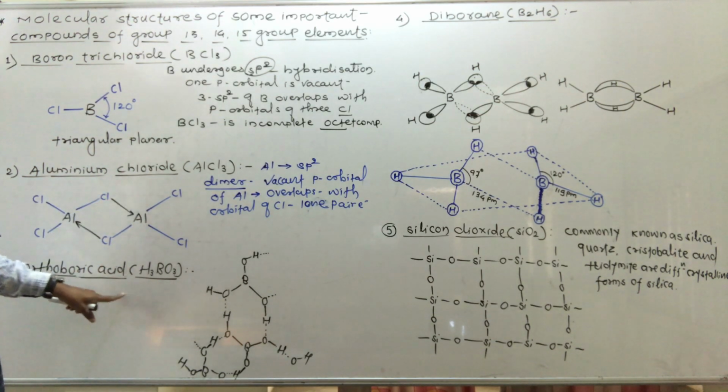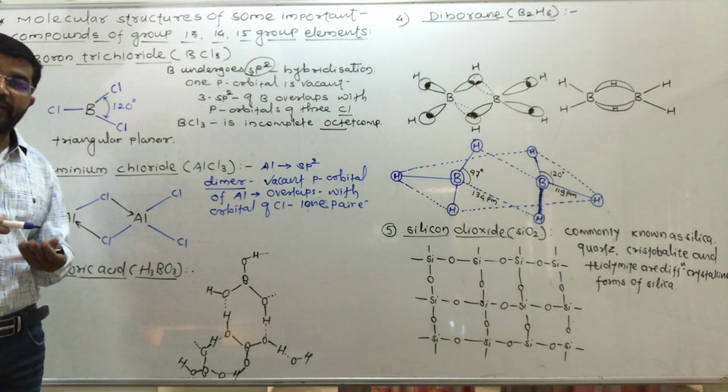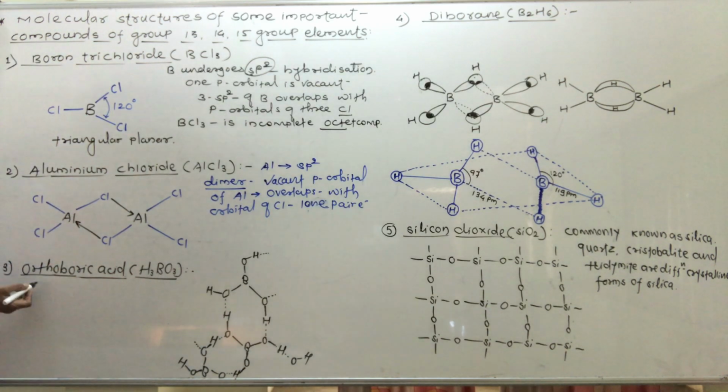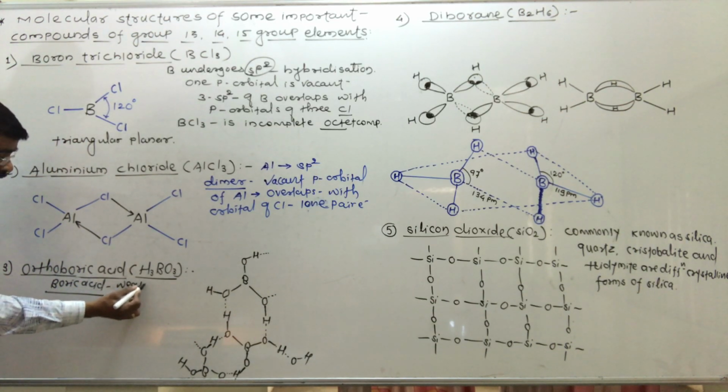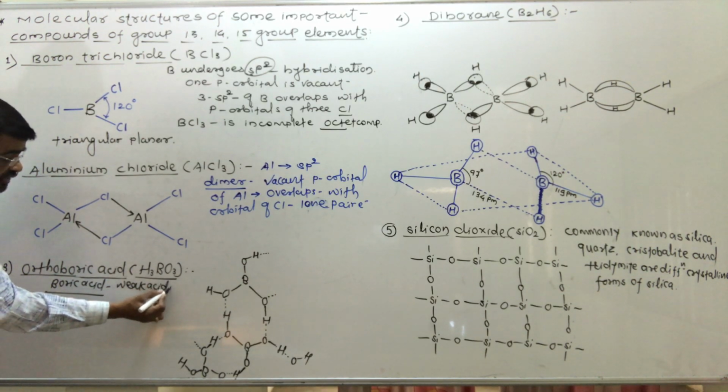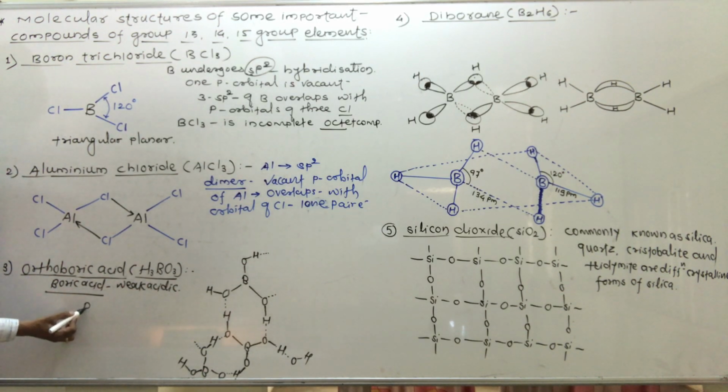Now the third compound is orthoboric acid, simply called boric acid. It is very weakly acidic in nature, in which one boron atom is attached to 3 hydroxyl groups, H3BO3.